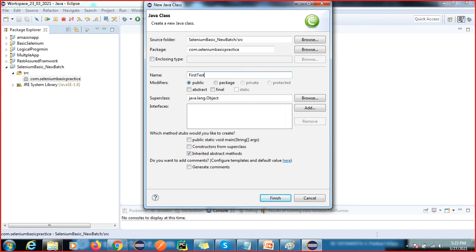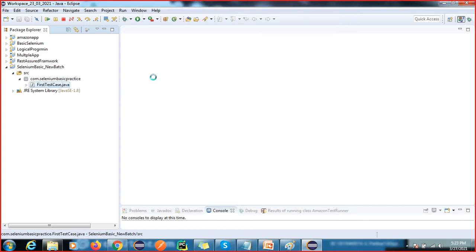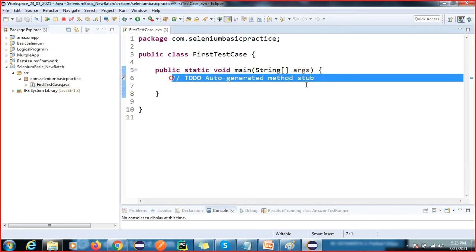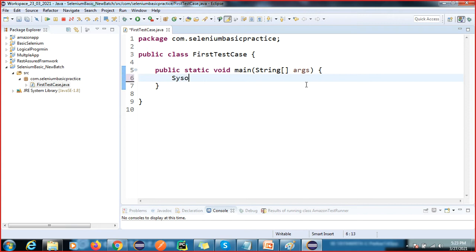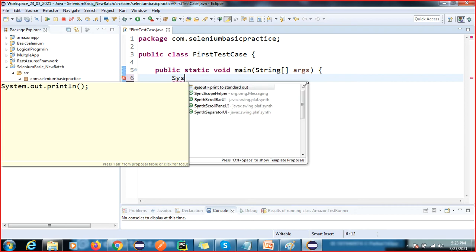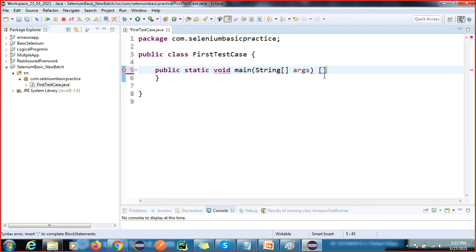I will write the class name as first test case. I will select public static void main, so it will come automatically. You should not type this again. This is the Java project, and just cross check that your Java configuration is working fine or not. I'm going to type sysout and press control space. Why do we use an IDE? Because we get fast development and many shortcuts while writing the code. Got it, right?